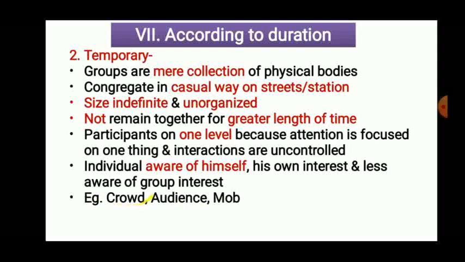Now crowd, that means if there is an accident on a road, the people gathered, that we can refer to as a crowd. Audience, that means people gathered in a cinema hall or play hall, theaters, that we can refer to as an audience. And mob means, for example, Maratha Kranti Morcha. Okay, so that we can refer to as a mob. People come together to achieve particular targets. So that we can refer to as a mob. Okay, so these examples are going to be asked in an exam. Okay, so prepare accordingly. Now the next one, classification according to social class.